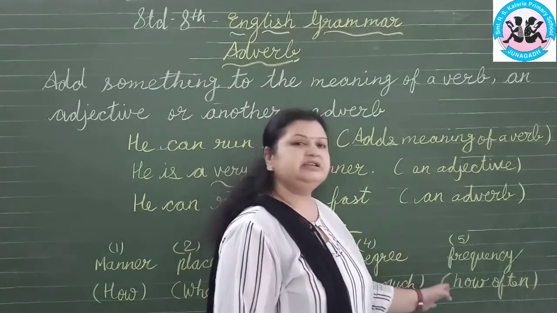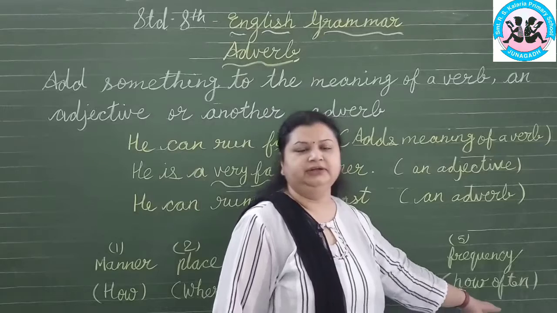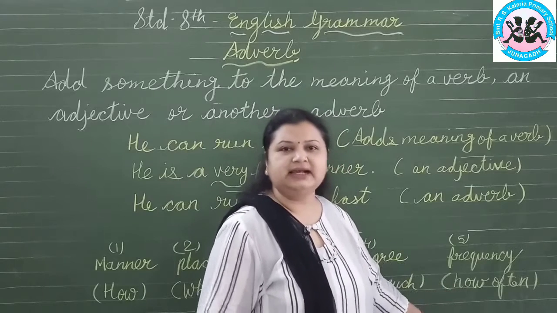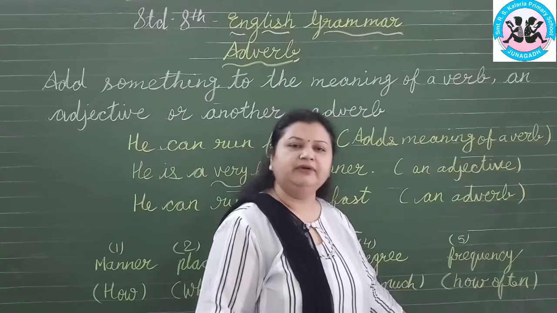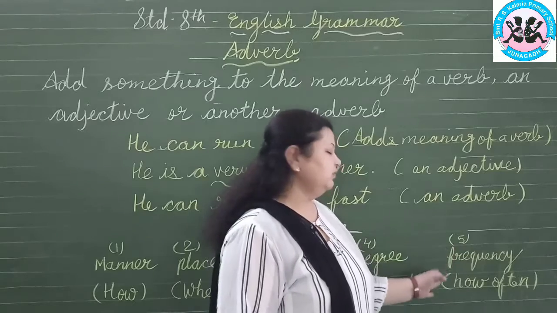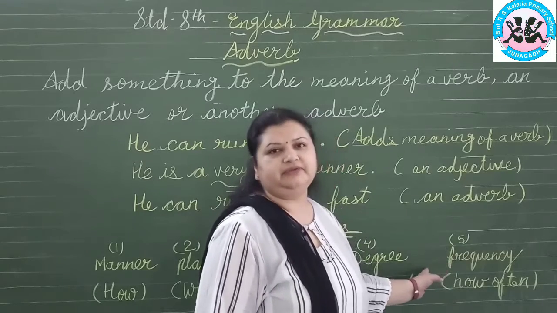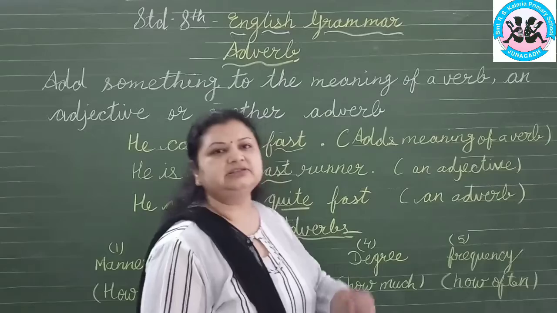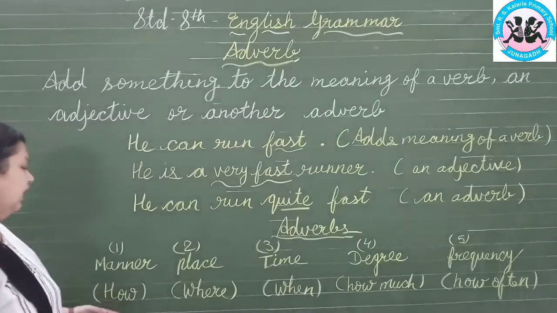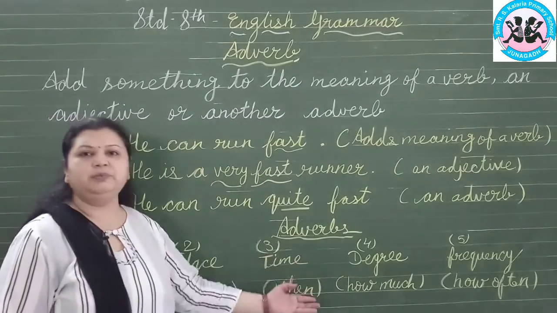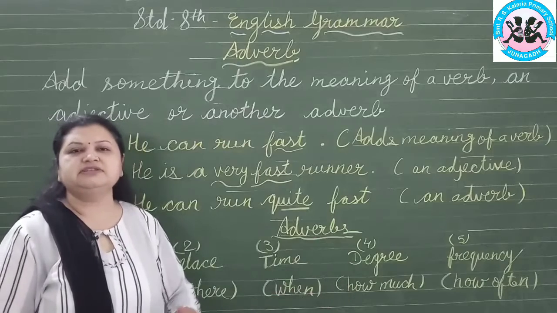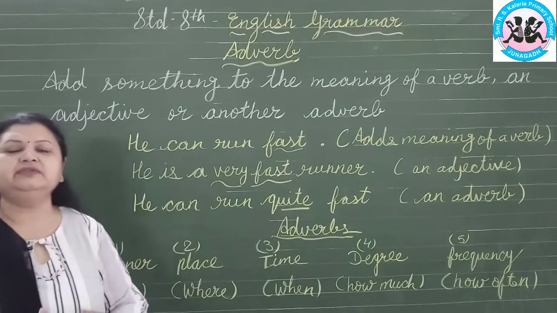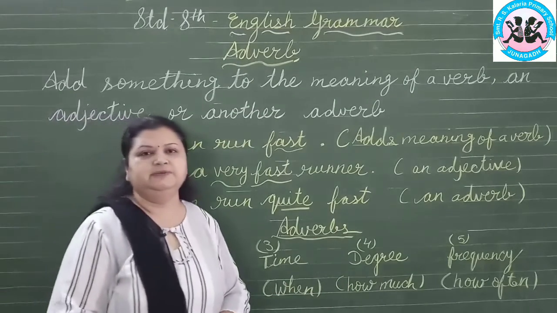Adverb of frequency gives the answer of how often, meaning regularly, seldom, sometimes, every time, every day. This is called frequency. So when a word shows how, where, when, how much, how often, those words are called adverbs.